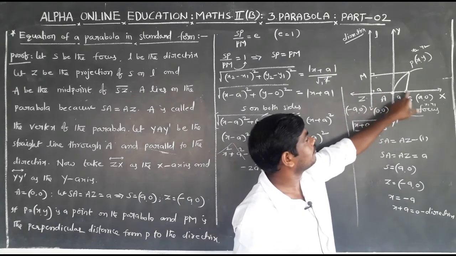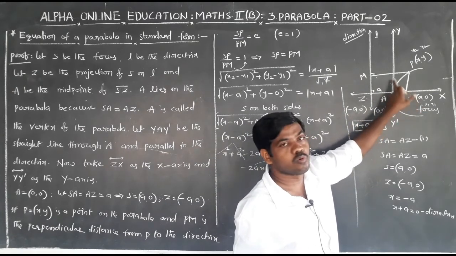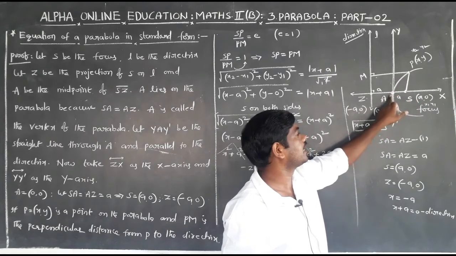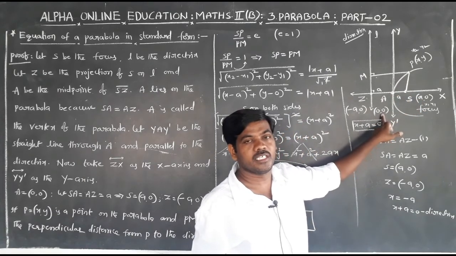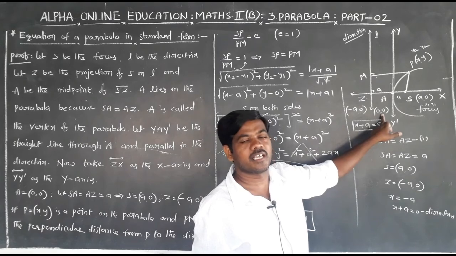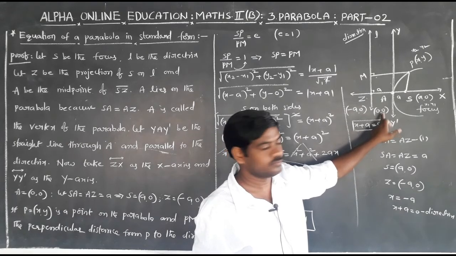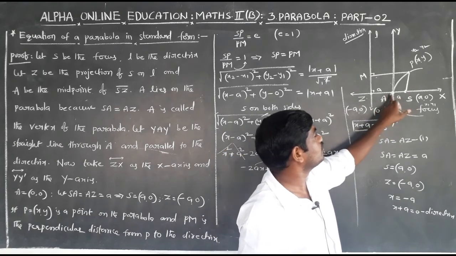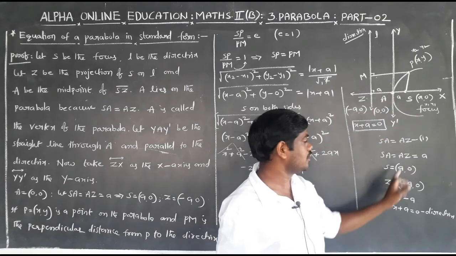The point of intersection of the coordinate axes can be taken as the vertex. Here the vertex A is the origin, and SA is equal to AZ is equal to small a.